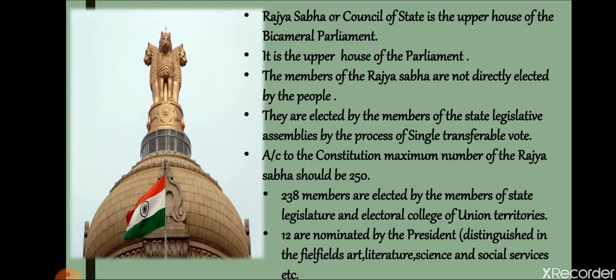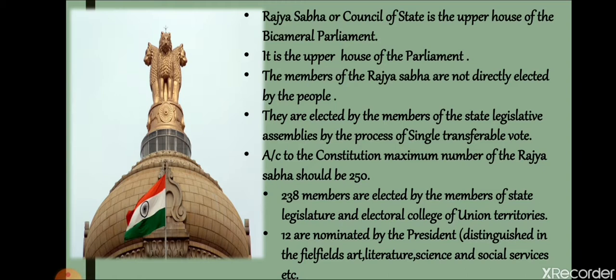Only two union territories, Delhi and Puducherry, have legislative assemblies. Their members of the legislative assembly participate in the election of members of the Rajya Sabha.